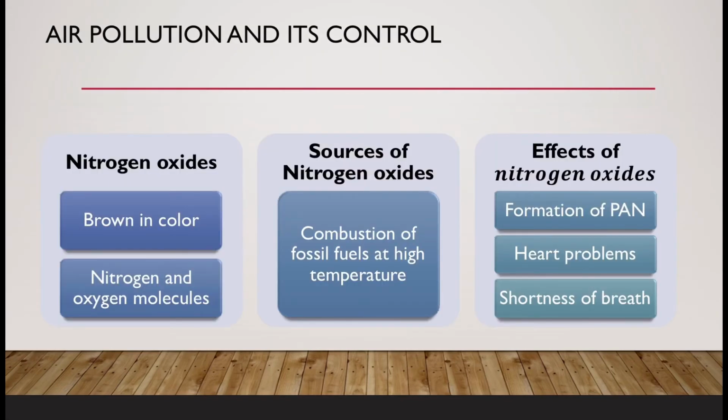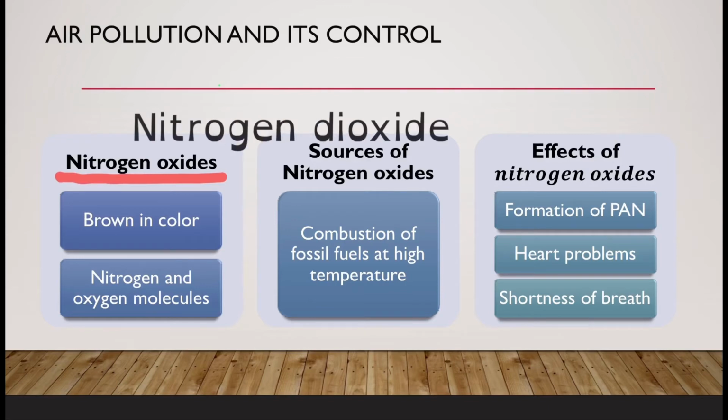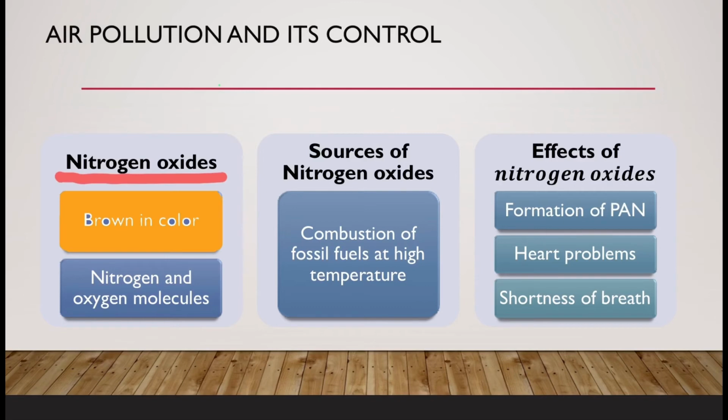Well students, we will move on to another air pollutant, that is nitrogen oxides. These include nitric oxide, nitrogen dioxide and nitrous oxide. Nitrogen oxides are generally brown in color. What is the source of nitrogen oxides? How does it harm us? Now I am going to talk about the sources of nitrogen oxides. The main reason is burning of fossil fuel at high temperature, smoke from motor vehicles, power plants, industries.